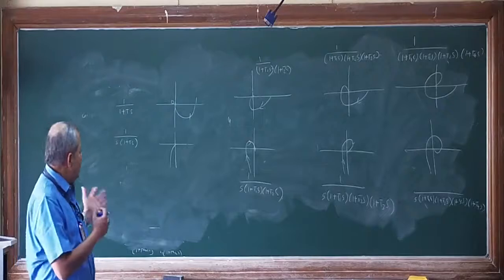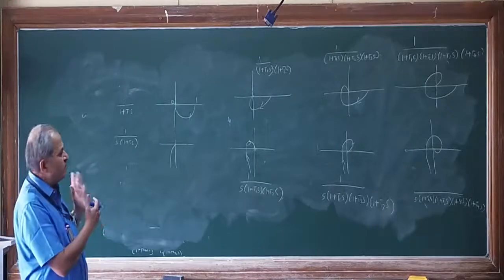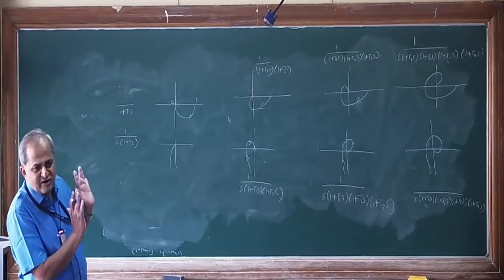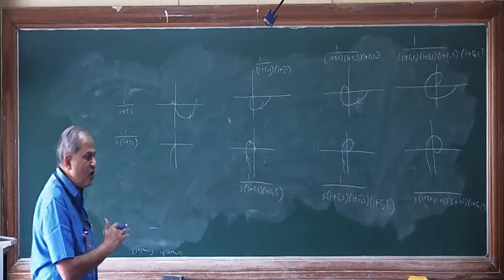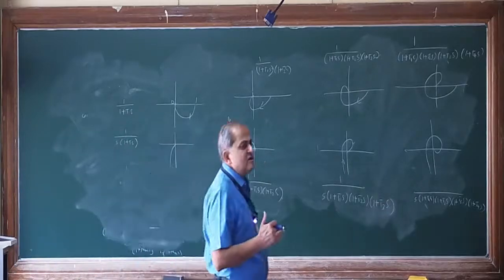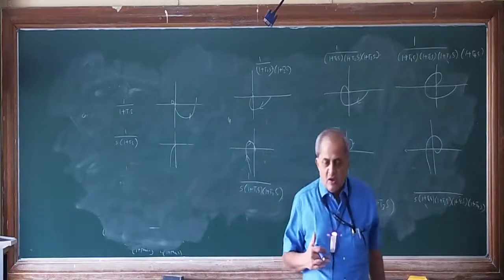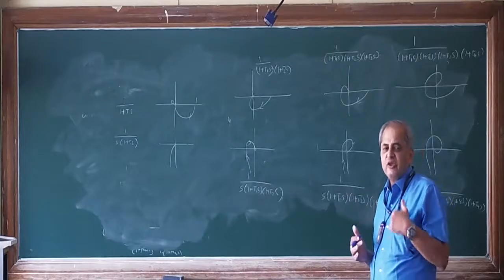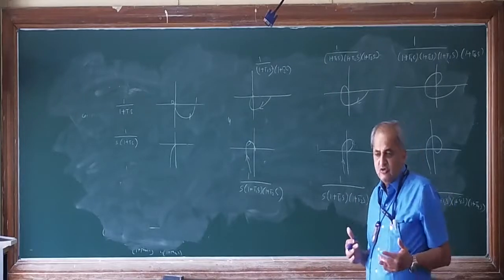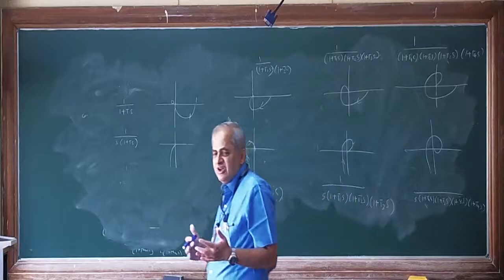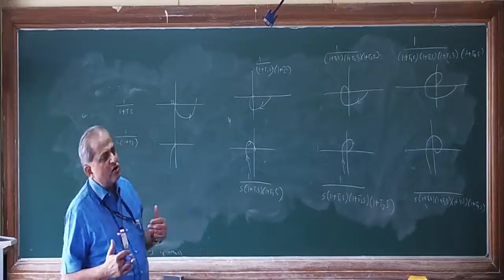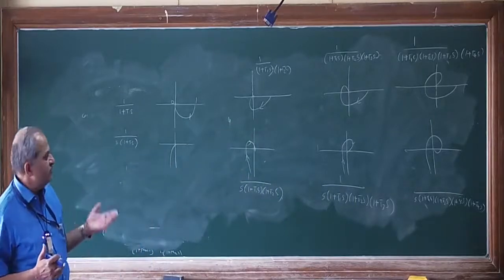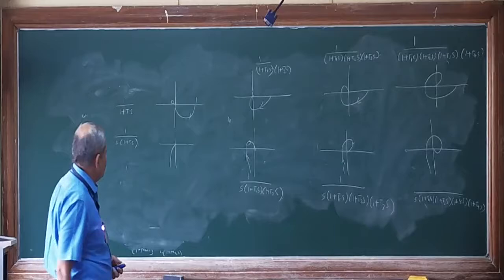So that's why in most of the problems you will come to know that in most cases the angle will always be minus only. That is because the output will be lagging the input. Only in the case the system is unstable, the phase may lead. So in most of the phase lead cases, the systems turn out to be unstable. That we'll see once we go for stability analysis.